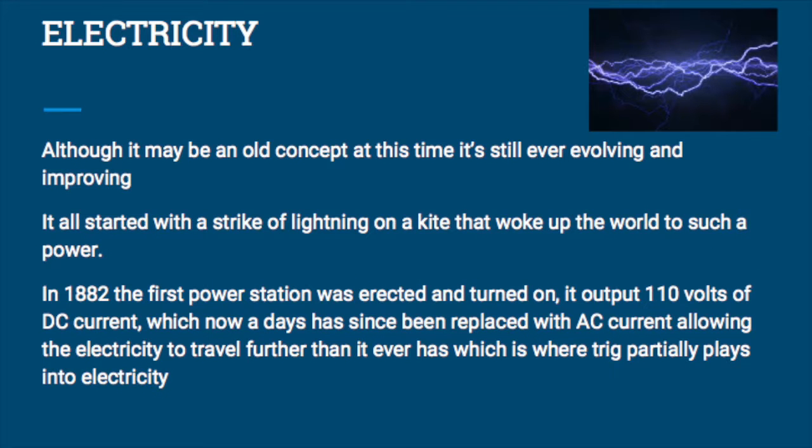Electricity. Although it may be an old concept at this time, it's still ever evolving and improving. It all started with a strike of lightning on a kite that woke up the world to such a power. In 1882, the first power station was erected and turned on. It output 110 volts of DC current, which nowadays has since been replaced with AC current, allowing the electricity to travel further than it ever has, which is where trig partially plays into electricity.